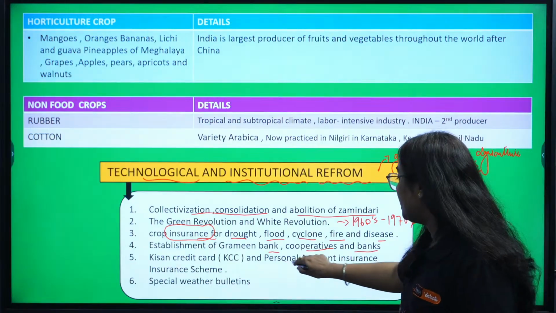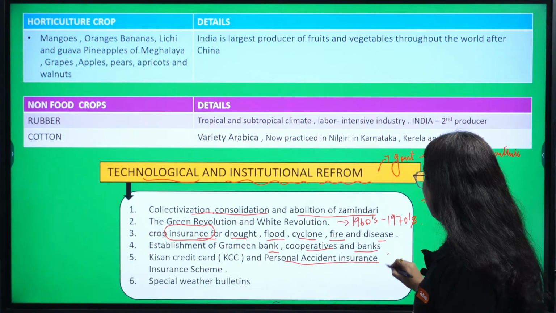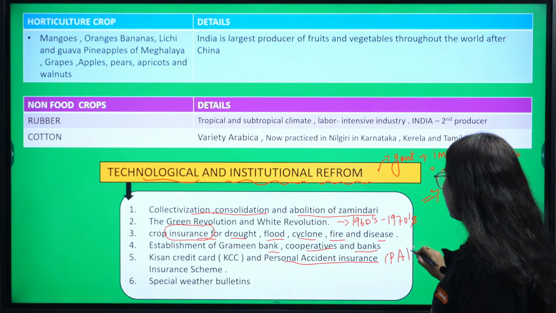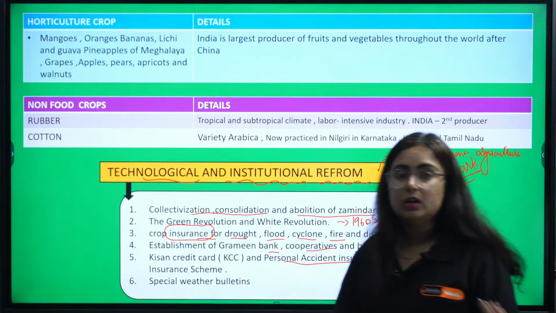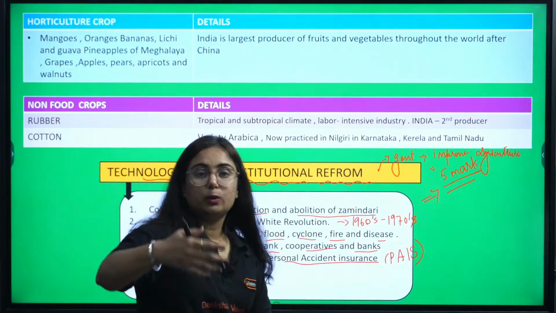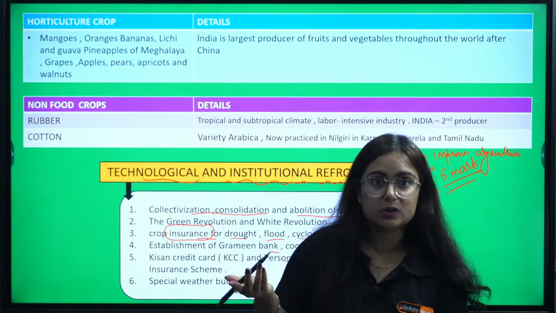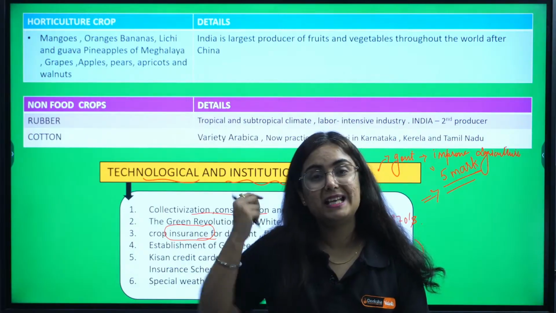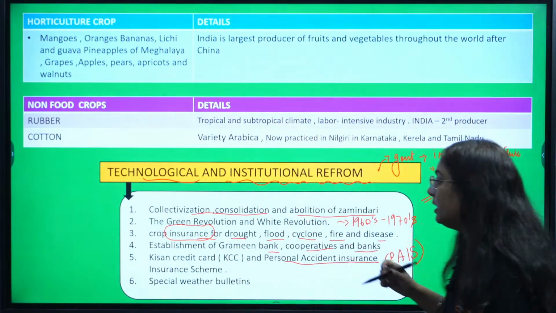They have a personal accident insurance scheme, also popularly known as PAIS. We know agriculture work is very difficult, right? Meanwhile, while they are doing that work, sometimes they get injured. So in that case, the PAIS scheme is used.